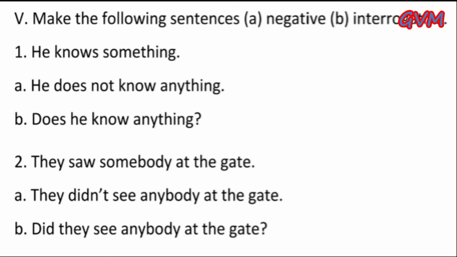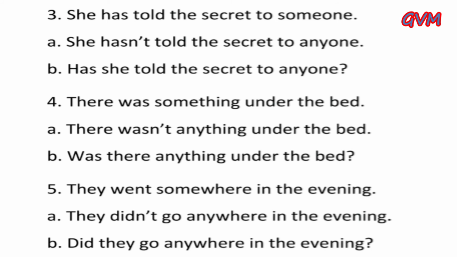Second, they saw somebody at the gate, and the answer is they didn't. We use didn't because it is in the past form. They didn't see anybody at the gate. In interrogative, did they see anybody at the gate? And last, a question mark is also added. Third, she has told the secret to someone. In negative form, she hasn't told the secret to anyone. And in interrogative, has she told the secret to anyone?